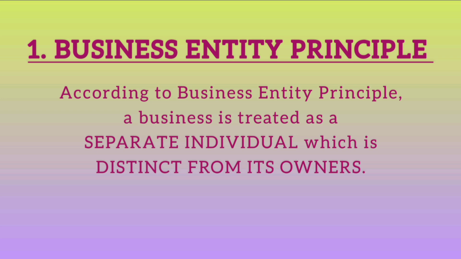What does it mean? It means that owners and business are two different entities having different liabilities, and whatever transactions have taken place in the business are recorded from the point of view of business, because a company is treated as an artificial person which has been created by law.